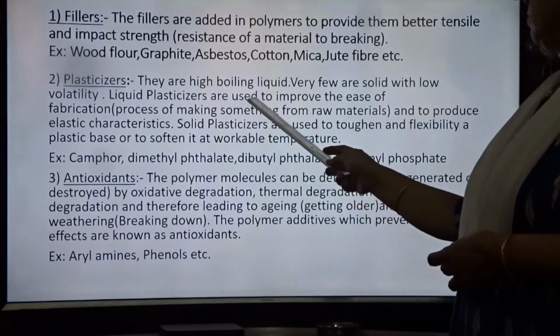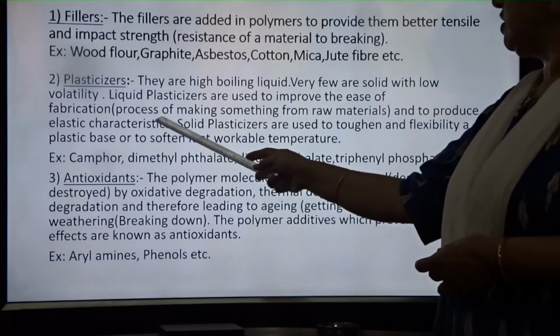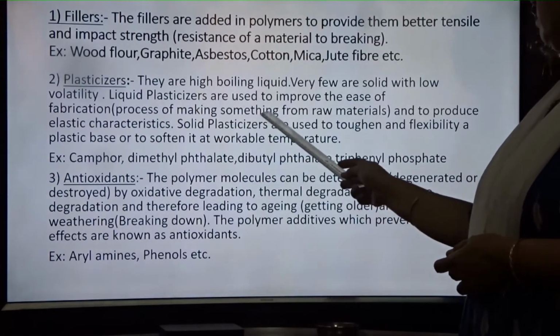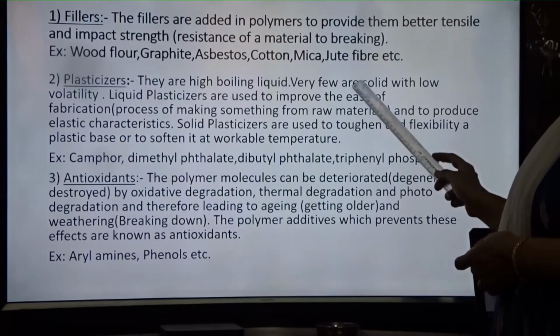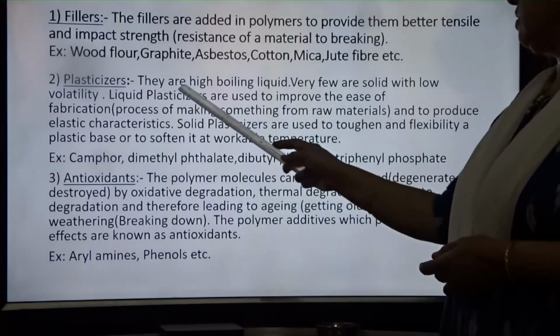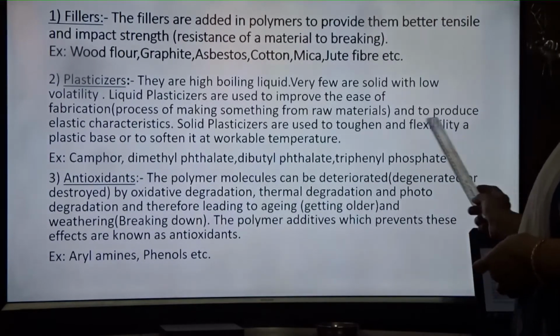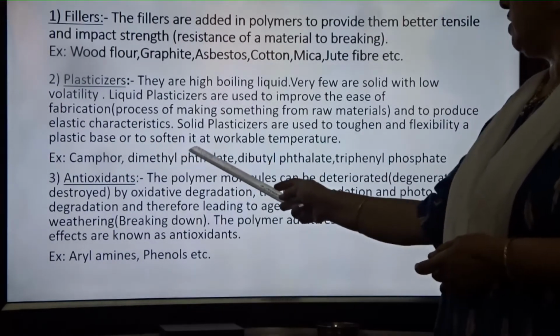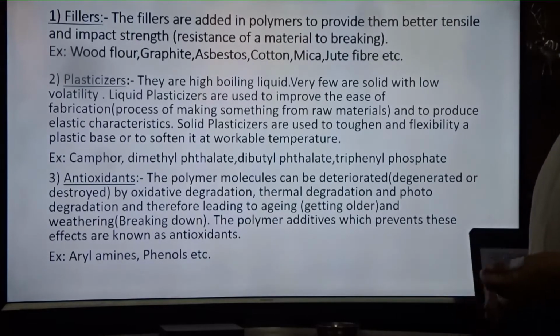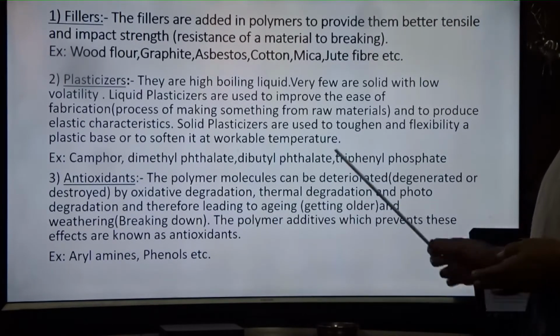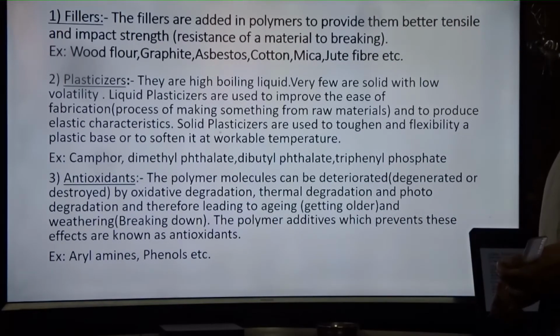Liquid plasticizers are used to improve the ease of fabrication. Fabrication means the process of making something from raw materials, and to produce elastic characteristics. Solid plasticizers are used to toughen and add flexibility to a plastic base, or to soften it at a workable temperature. Examples are camphor, dimethyl phthalate, dibutyl phthalate, triphenyl phosphates.